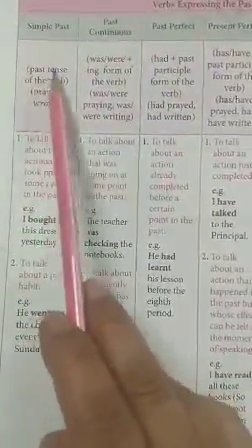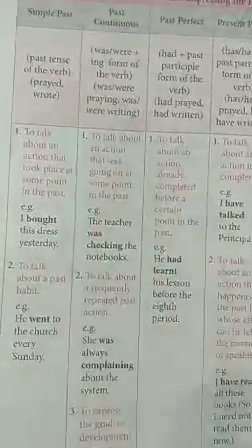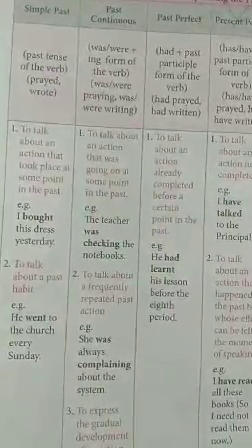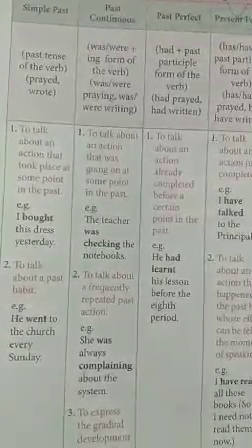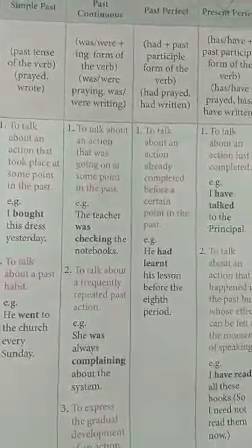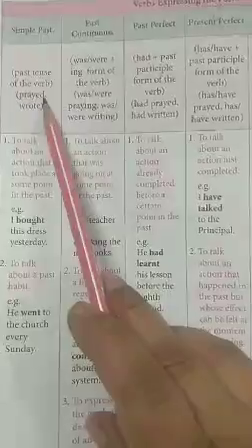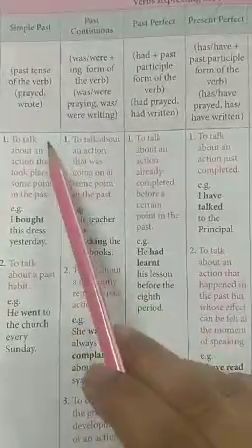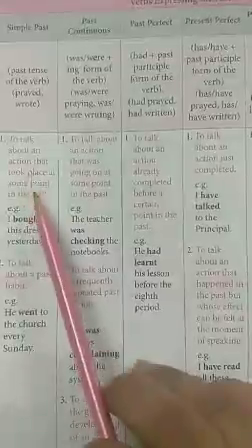So the simple past tense of the verb, for example, prayed and wrote. We use the past tense of the verb. You have read three forms of verbs, for example, play, played, played. So play is the present tense and played is the past tense. So we use here the second form of the verb, that is played, and it talks about an action that took place at some point in the past.